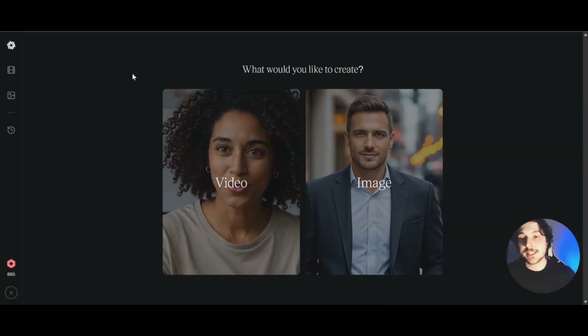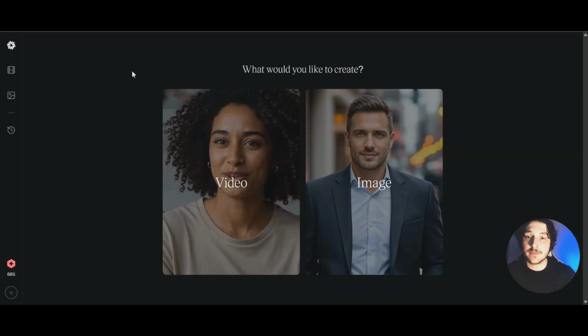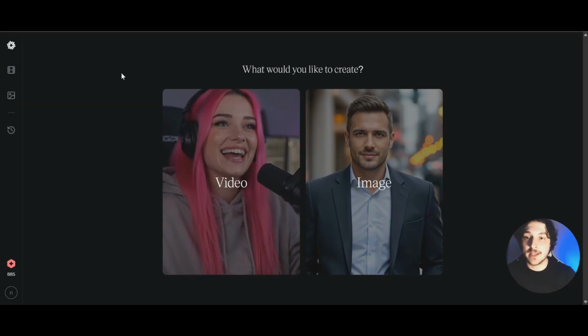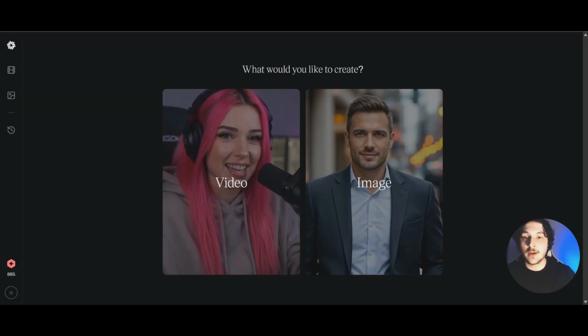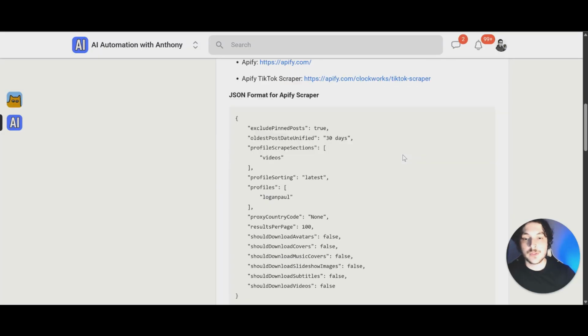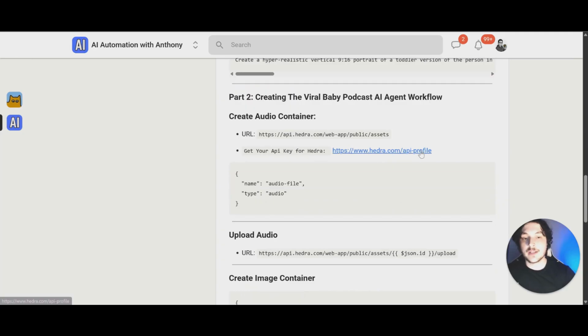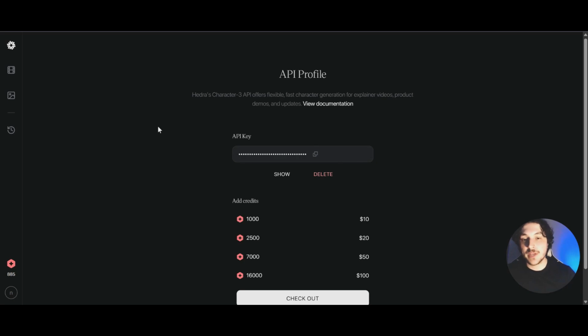Since I'm already signed in, yours might look a little different, but all you need to do is create an account, sign in, and then come back over to the community, scroll down, and click on this link right here that will get your API key for Hedra. You're going to click on it. That will take you to a page like this. You can create an API key and then just click this right here to copy your key.